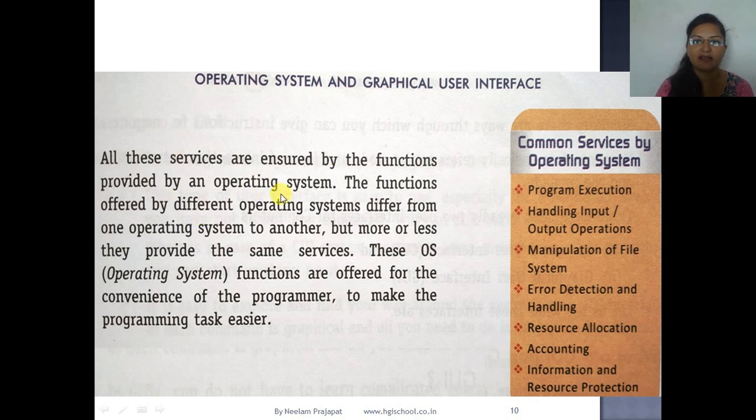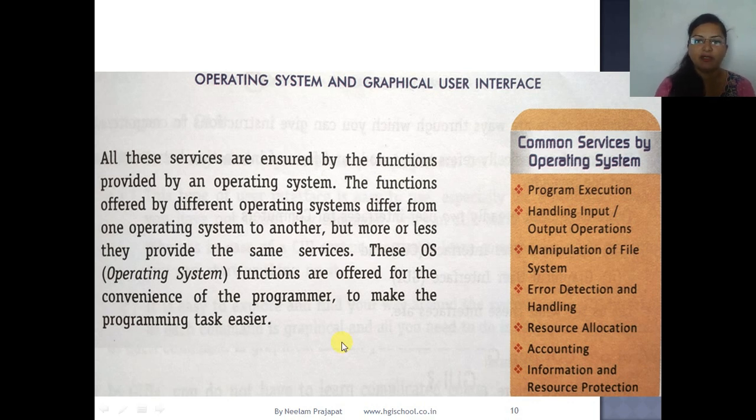So all these are the functions provided by the operating system. The functions offered differ from one OS to another. Every operating system works in a different way. If you see Microsoft computers, meaning MS Windows 10 and all, or if you see Apple computers, then their way of working is a bit different.